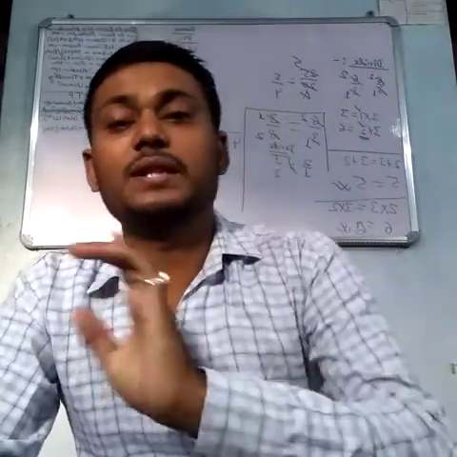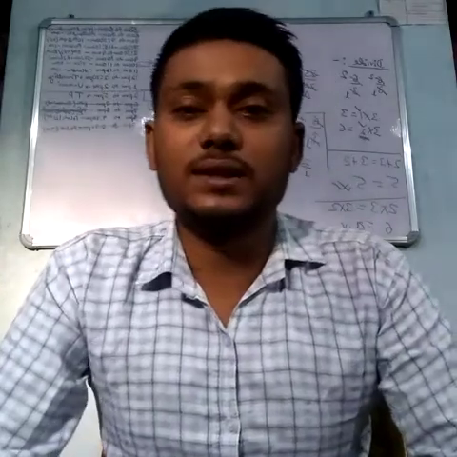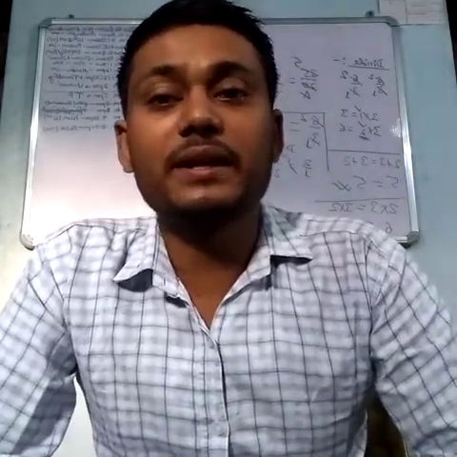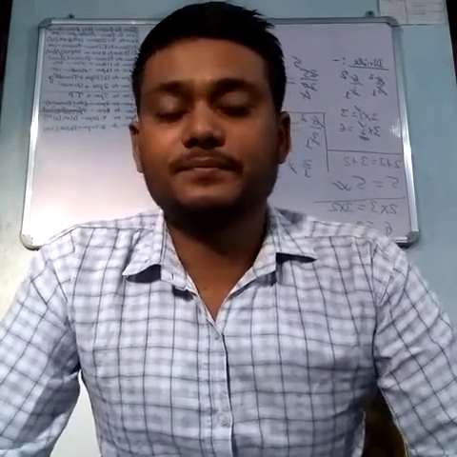This 2 goes with aluminum and the valency of aluminum, which is 3, goes with oxygen. Then it becomes Al2O3. Okay.